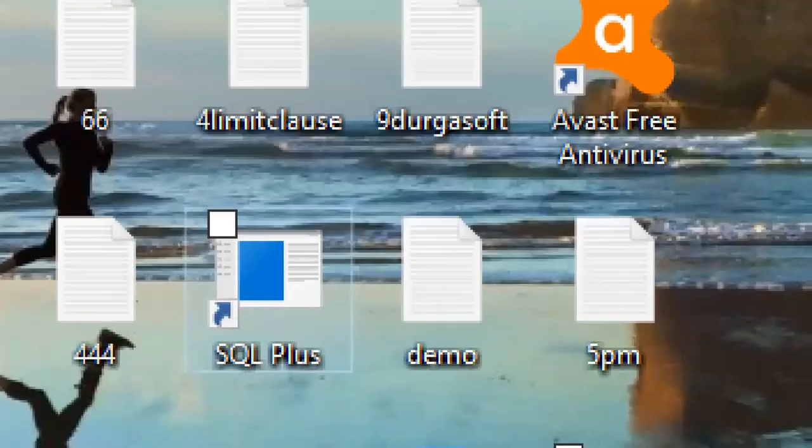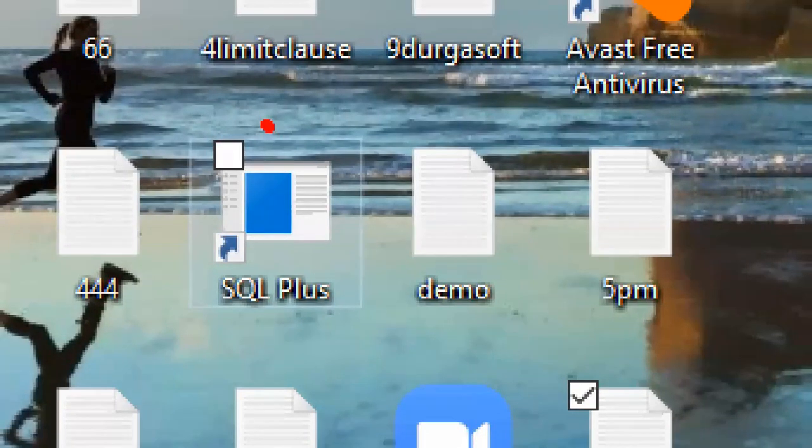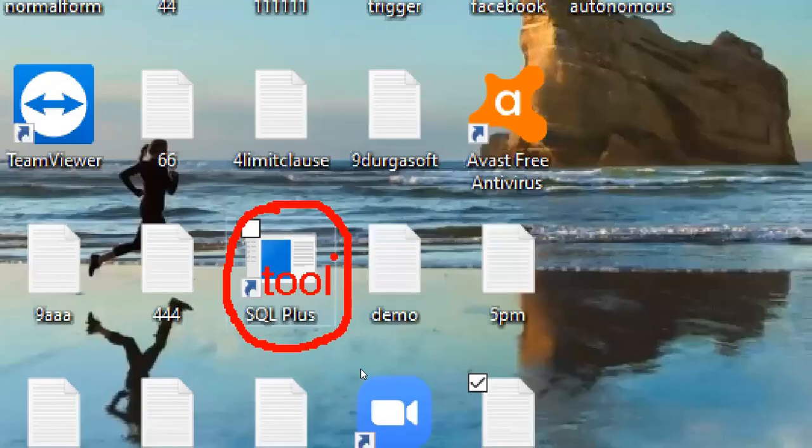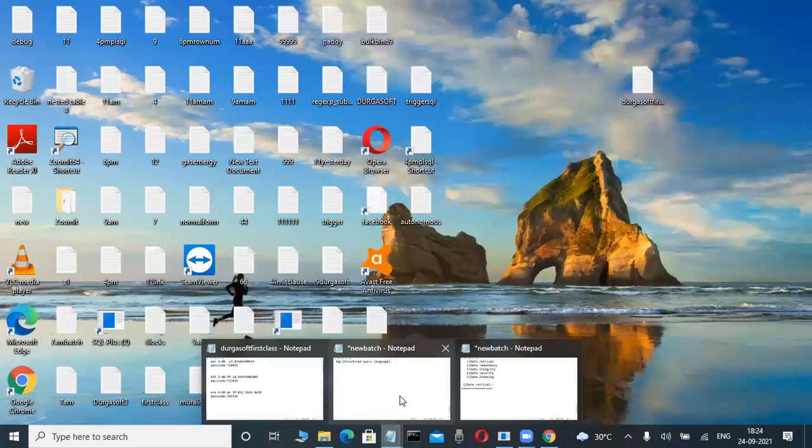Observe the screen. Here SQL Plus is there. What is this SQL Plus? Anybody have an idea, roughly? In the future I will tell you whenever we start databases. Is SQL Plus a database? No. SQL Plus is a command line interface, that is a tool. SQL Plus is a tool only. Okay, fine. Observe slowly here. What does this tool mean? Concentrate here. A database is different and a tool is different.